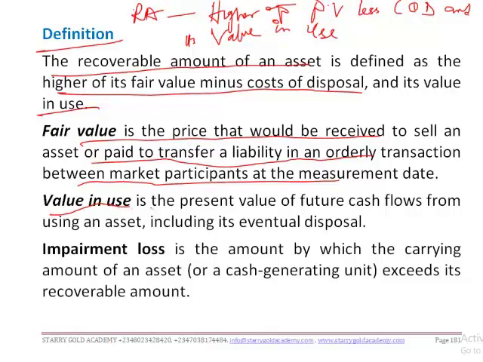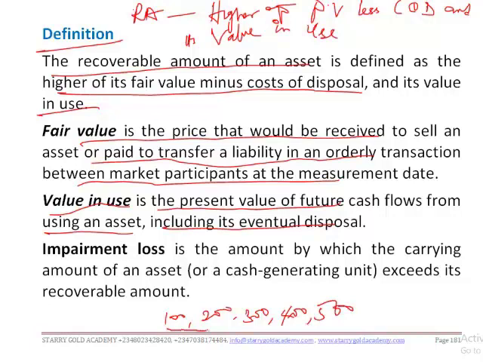Value in use is the present value of future cash flows from using an asset, including its eventual disposal. So if the returns from the use of an asset for 5 years have been estimated to be 100 in year one, 200 in year two, 300 in year three, 400 in year four, and 500 in year five, all these values are future cash flows.